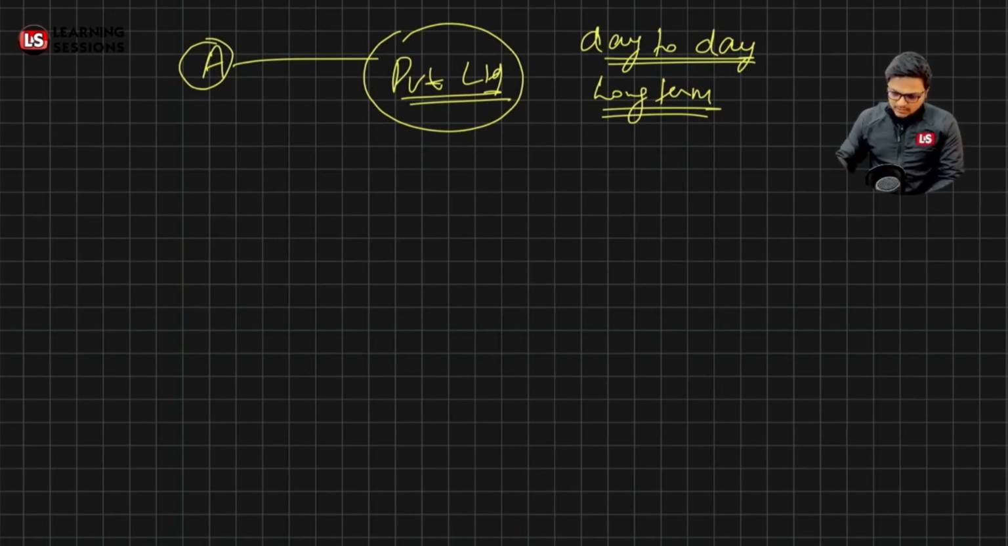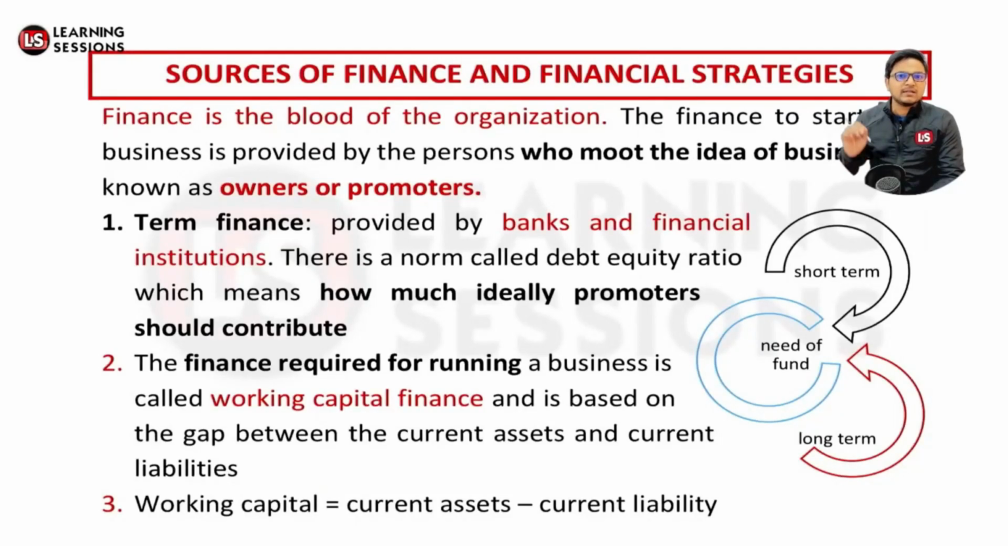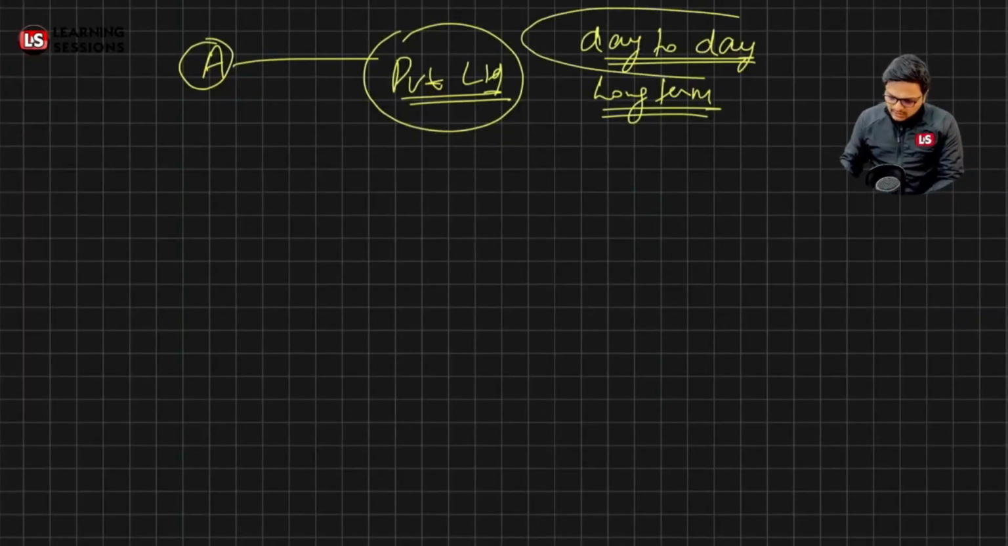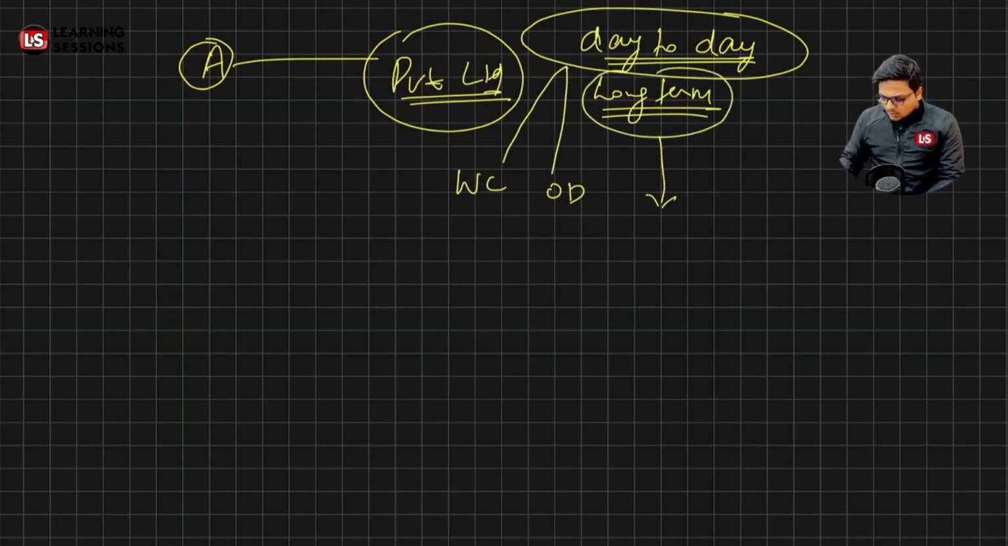Let's look at the theory part. First of all, term finance is provided by banks and financial institutions; this is debt from financial institutions, which can be used for the long term as well as the short term. When I talk about the short term, I'm talking about day-to-day expenses, for which businesses can seek a working capital limit, that is a CC limit or an overdraft limit. For the long term they can go for a loan against property, or the issuance of bonds or debentures, which are debt instruments.